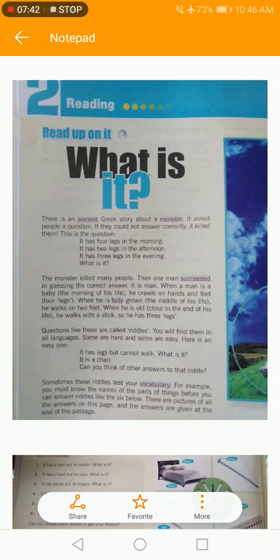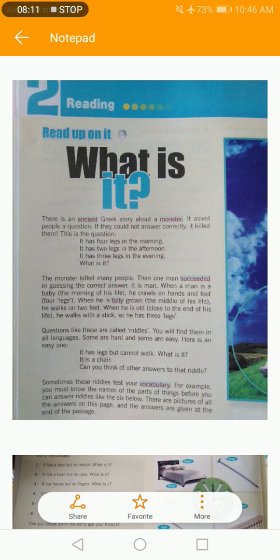Questions like these are called riddles. You will find them in all the languages. Some of them are hard and some of them are easy. So here we have an easy one. It has legs but cannot walk. What is it? It's a chair, which has legs but cannot walk. Can you think of other answers to that riddle?